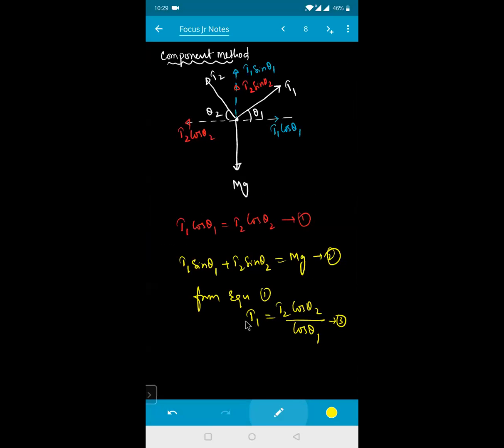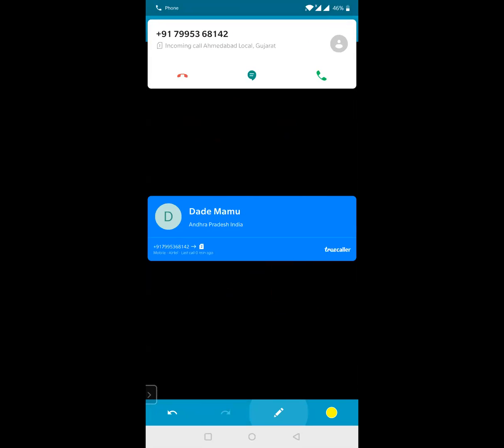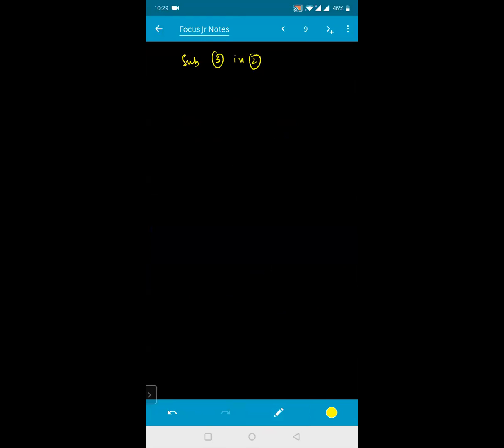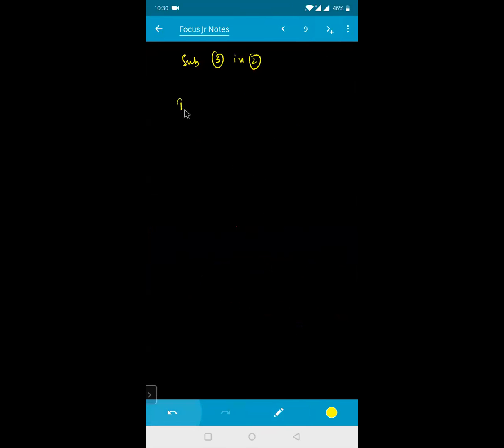Okay. Now substitute this T1 in equation number 2. Substitute 3 in your second relation. So what is 3? This one. This is your T1. T1 is equal to how much I can write? T2 into cos theta 2 divided by cos theta 1.